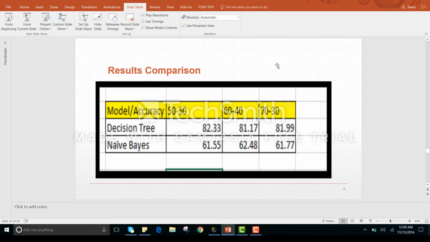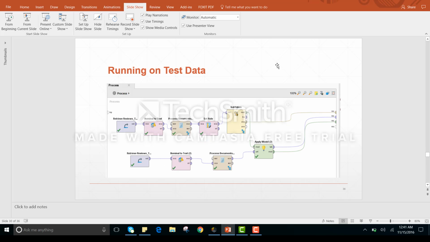Here in the matrix, we have defined the result comparison. So we have run both the models on the three splits. First is 50-50, second is 60-40, third is 70-30. As we can see, decision tree for the 50-50 is 82.33. For the 60-40, it's 81.17. For the 70-30, it's 81.99. And for naive Bayes, it is 61.55. For the 60-40, it's 62.48. And 70-30 is 61.77.